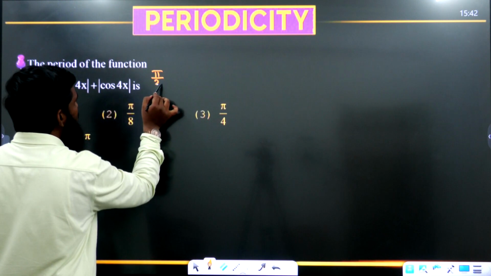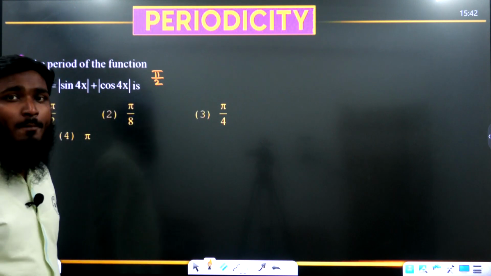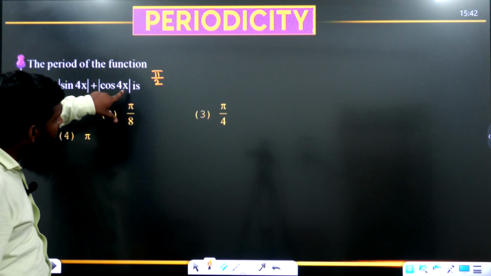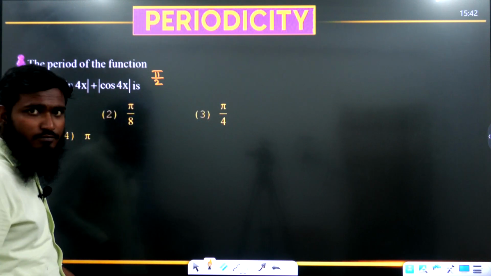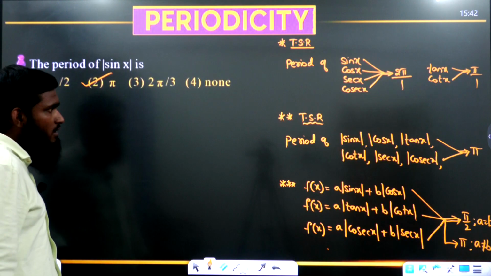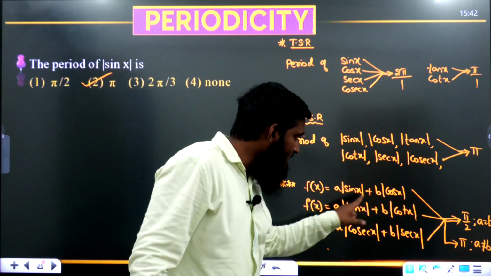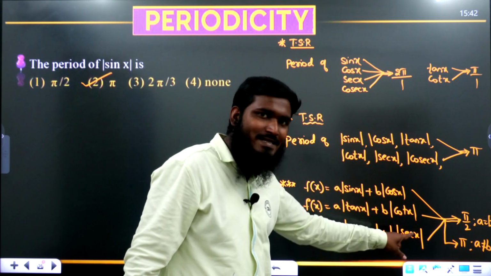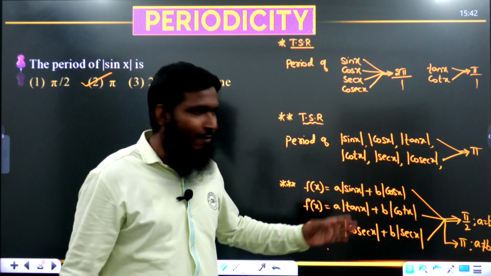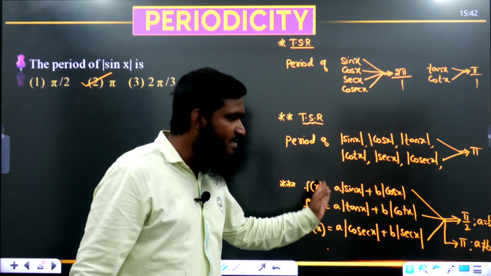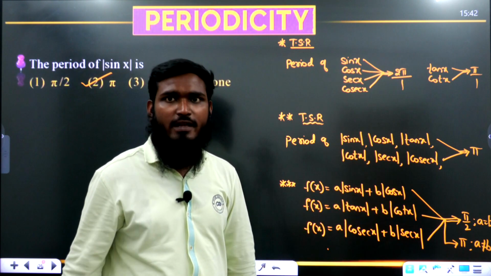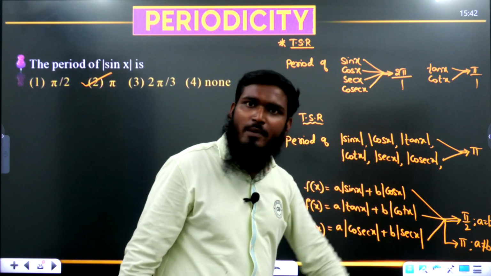Pi by 2. But one twist we are having over here. What is the twist? Whenever we are having the x coefficient, because what I have written over here is sin x, cos x, tan x, cot x, cosecant x, secant x, only the x part. I have not written sin 2x, sin 3x or sin 4x over there, only sin x, cos x, tan x, cot x, like that we have taken. For that we are having pi by 2 over here.